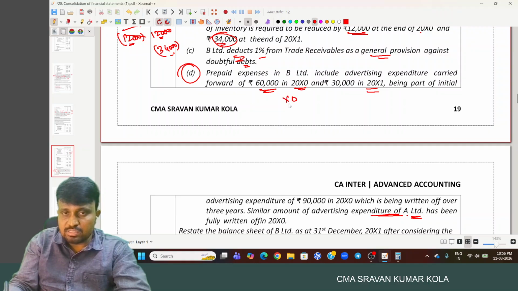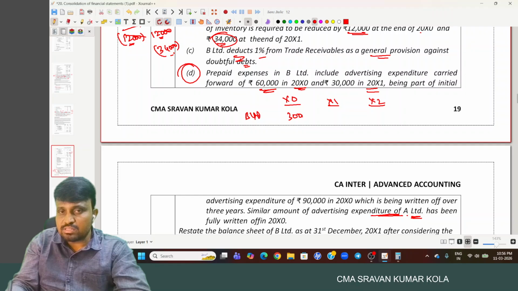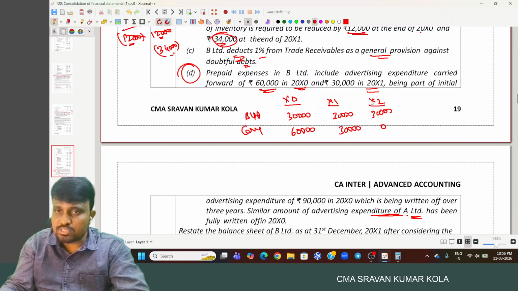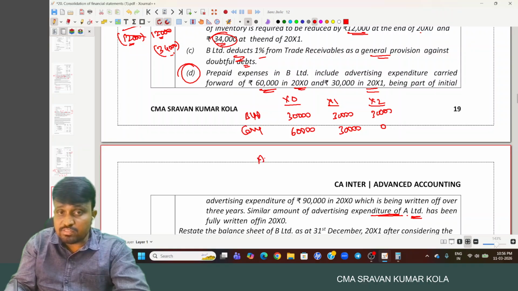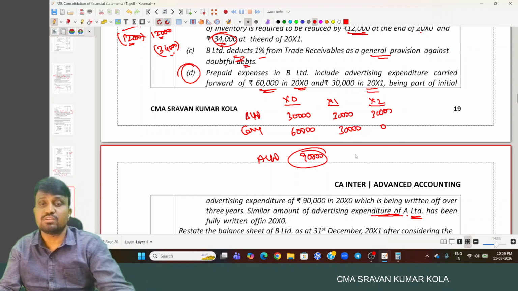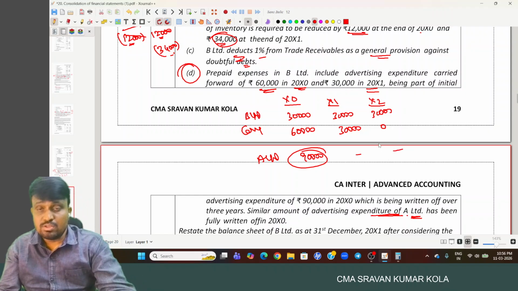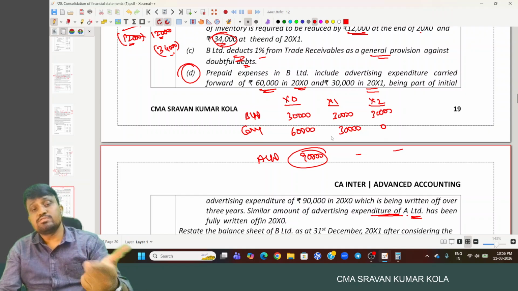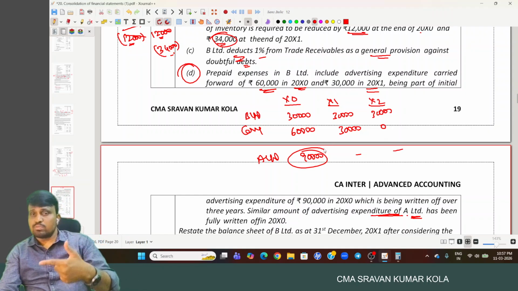So here in X0, X1, X2. Actually, B Limited did in this way: 30,000, 30, 30. And what is the carry forward amount here? 60,000, 30,000, 0. And this portion is 0. But if it is A Limited, the complete amount will be considered in the first year itself only, not considered in the further years. So you need to follow the policy followed by A Limited.